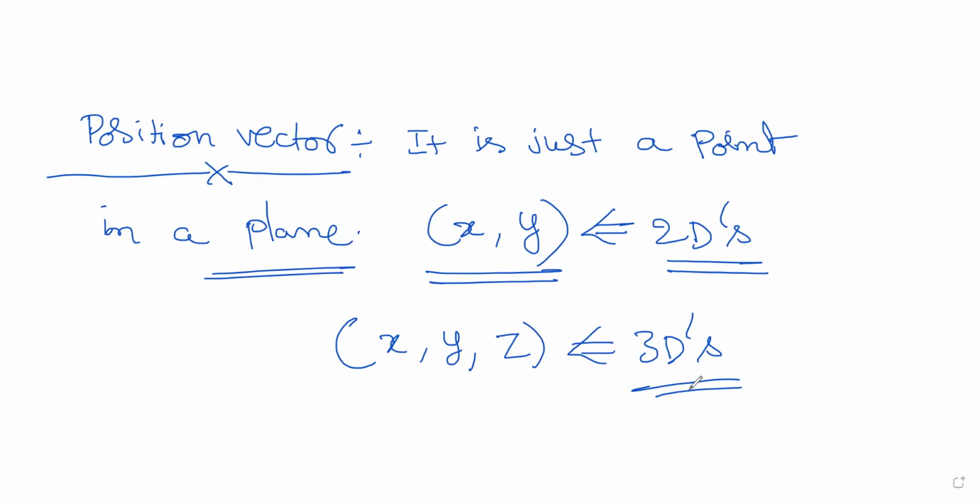So what is a position vector? It is just a point in a plane. For 2 dimensions it is x comma y, and for 3 dimensions it is xyz. You have x coordinate, y coordinate, z coordinate. 3 things are there. And that is called a position vector. First of all, you mark a point, that is a position vector. Noted? Yes, sir. Okay, good.